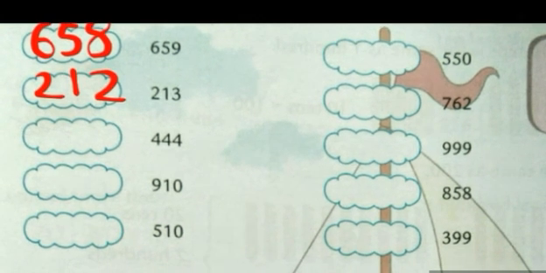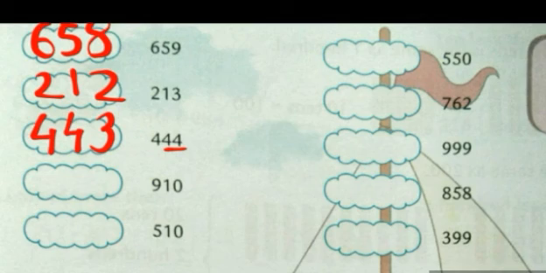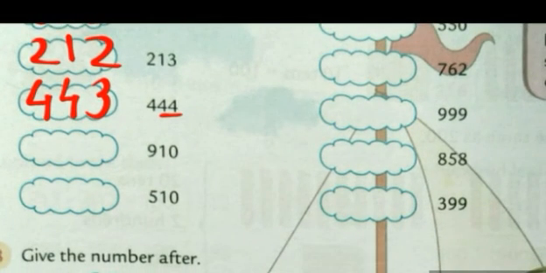Okay. See the next one. 444. Again, just write the 100 place as it is. Now read the last 2 digits. 44. What comes before 44? You can just write the number one less than 44. It is 43. Okay. See one more.